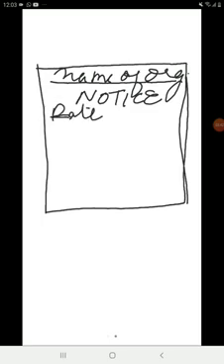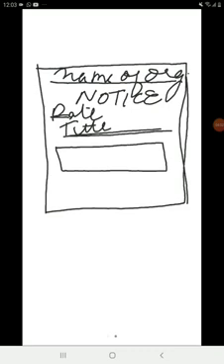Then you have to provide a title or a heading to the notice. The title or heading would briefly announce what are the contents of the notice. Then you have the content which comes here. Now, this may include information which is perhaps about an event.